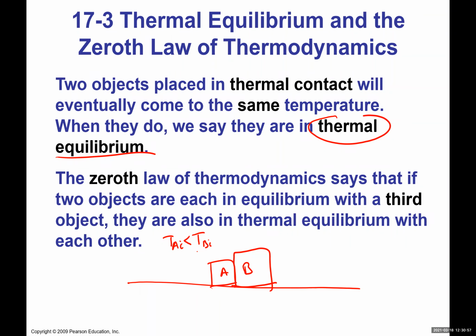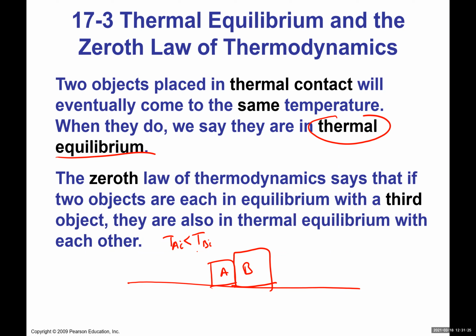And this thermal energy will always go, even if those objects are not moving, because they have different temperatures, from hot to cold. We'll see that's basically what the first law of thermodynamics in a way tells us, in which direction it is moving. It always goes from hot to cold.